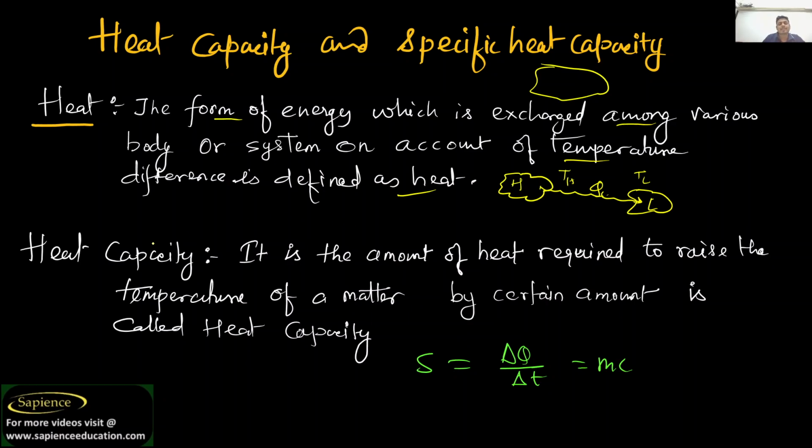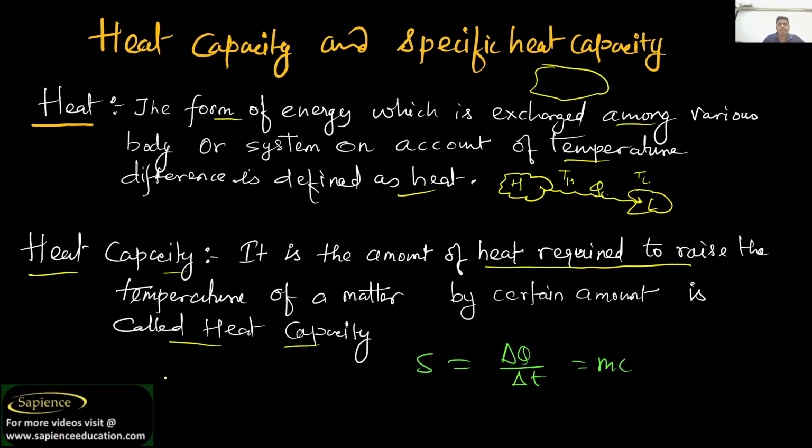Now let us consider what heat capacity is. It is the amount of heat required to raise the temperature of a matter by a certain amount. Capacity means how much heat it can store.